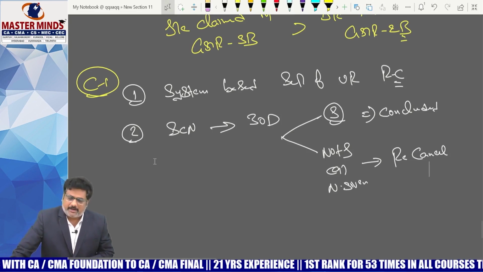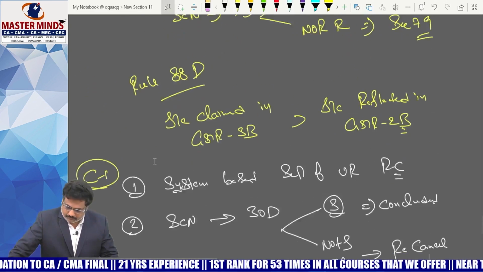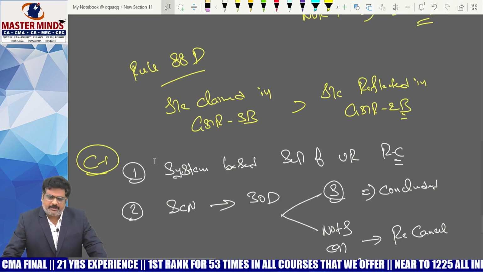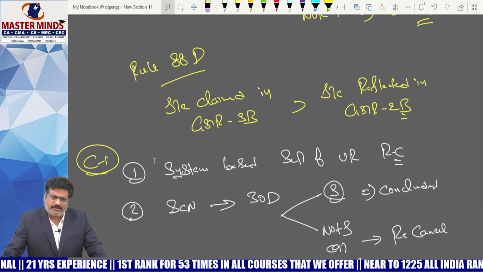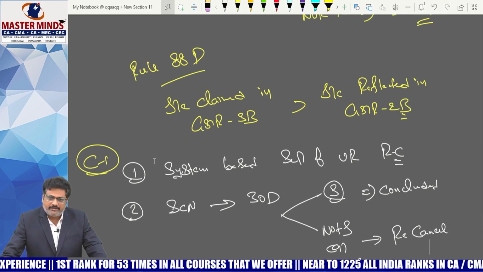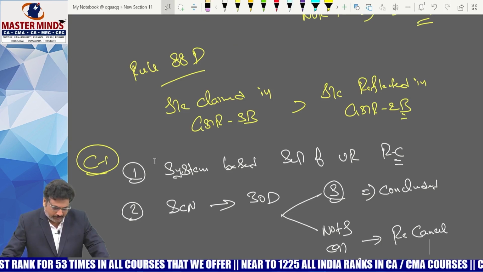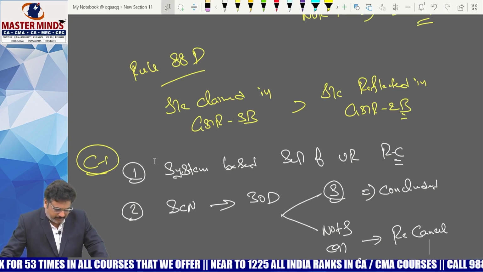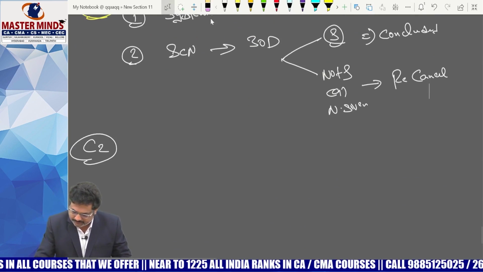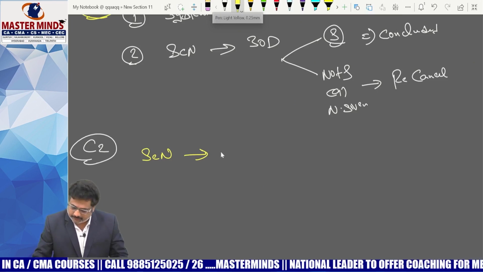88C and 88D are the same, but what is the difference? 88C is the applicable rule when supplies in GSTR 1 is more than GSTR 3B. Rule 88D is applicable when ITC claimed in GSTR 3B is more than ITC reflected in GSTR 2B. Except that, the remaining provisions remain the same. And consequence 2 is here. Consequence 2, as usual, show cause notice will be given.